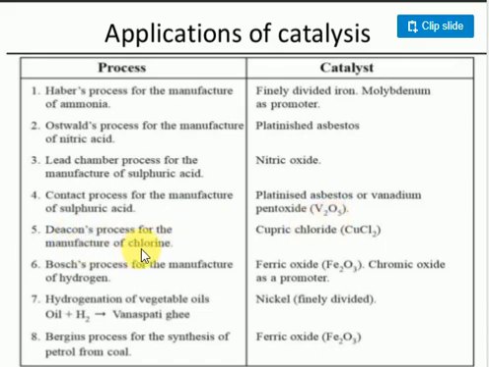Deacon process, manufacturing of chlorine: copper chloride is used as catalyst. Next one is Bosch process, manufacturing of hydrogen: ferric oxide Fe2O3 is used with chromium oxide as a promoter. Next is the hydrogenation process, vanaspati preparation: a nickel catalyst is used. Next is the Bergius process, synthesis of petroleum from coal: Fe2O3 is used. Very important, the Bergius process.